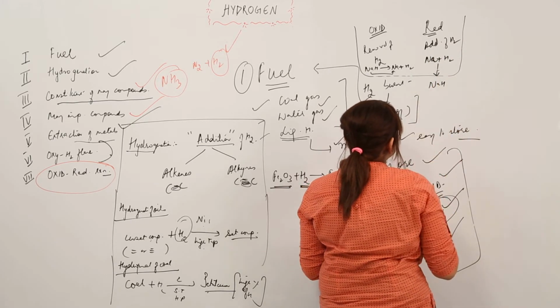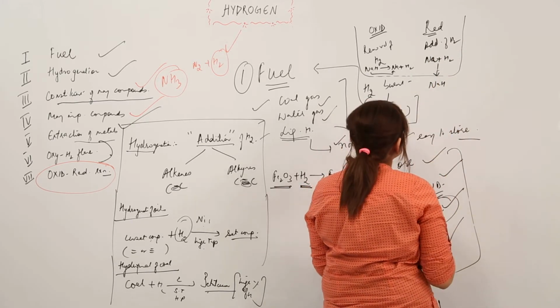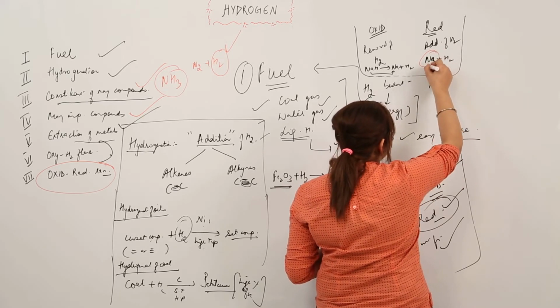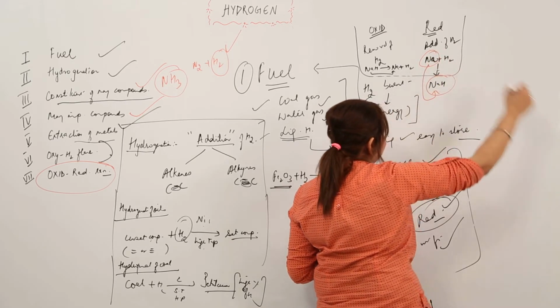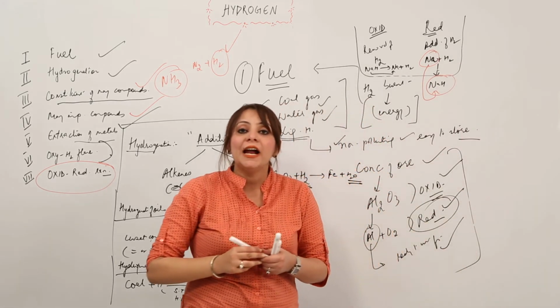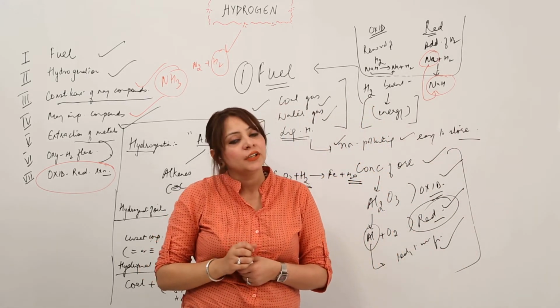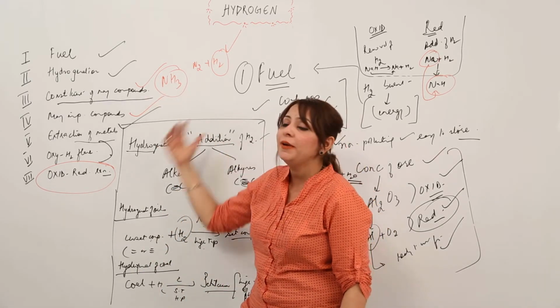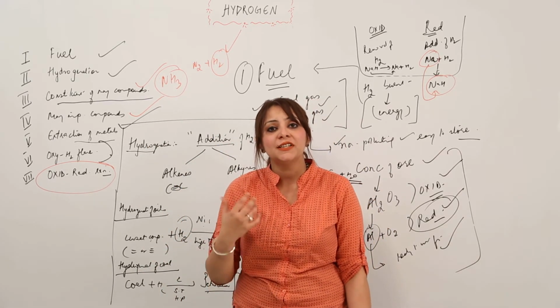It leads to the formation of sodium hydride. So in the reactant the Na is not having H, but in the product it does have H. So that means it is the addition of hydrogen, that is the reduction. So now you know that there are so many important uses that hydrogen serves.